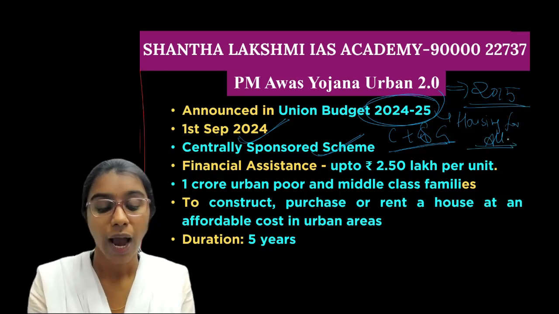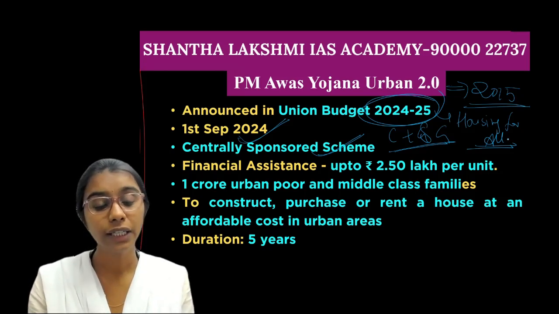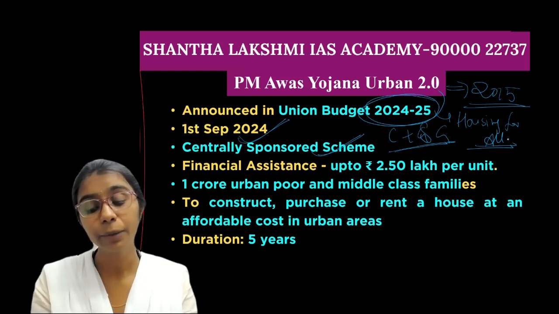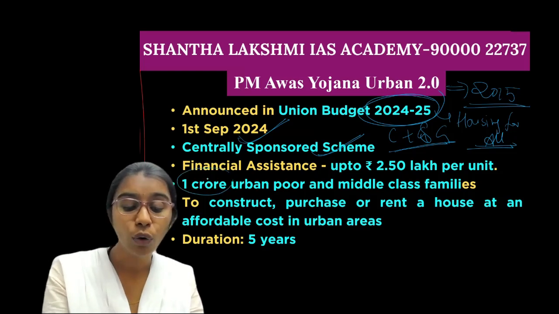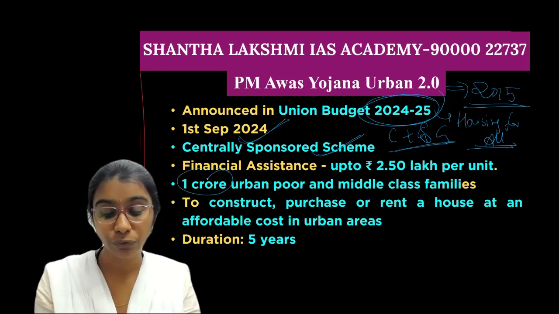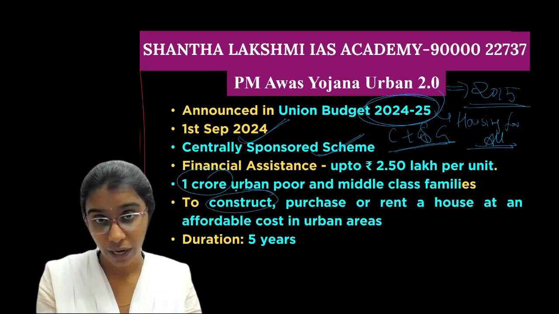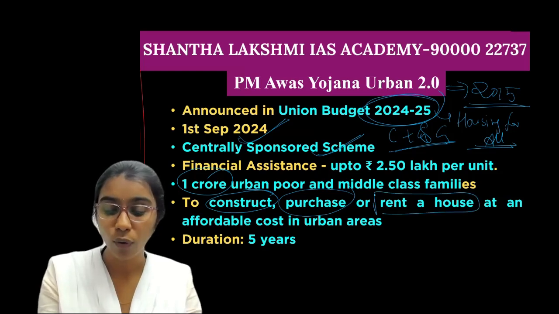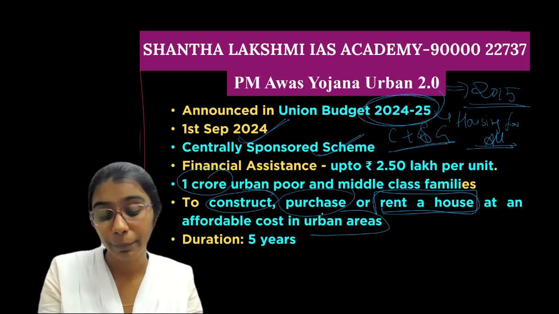Under this PM Awas Yojana Urban, the government will give financial assistance of up to 2.5 lakh per unit. And it aims to benefit 1 crore urban poor and middle class families, to construct a house, or to purchase a house, or to rent a house also, at an affordable cost, that too in the urban areas.